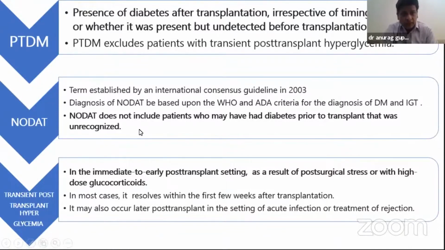NODAT does not include patients who may have had diabetes prior to transplant which was unrecognized. PTDM is the presence of diabetes after transplantation, irrespective of the timing of diagnosis or whether it was present but undetected before transplantation. PTDM excludes patients with transient post-transplant hyperglycemia.